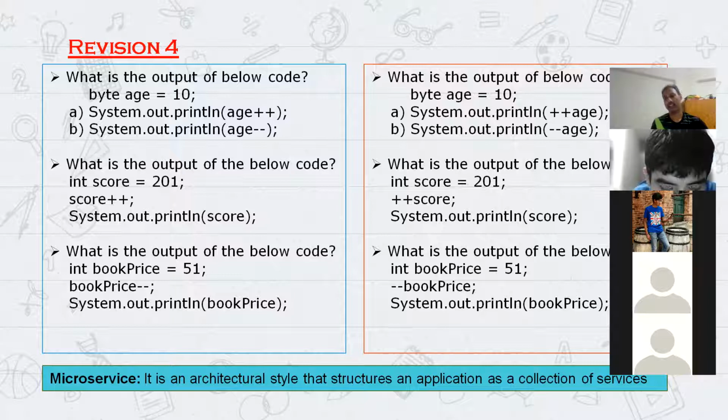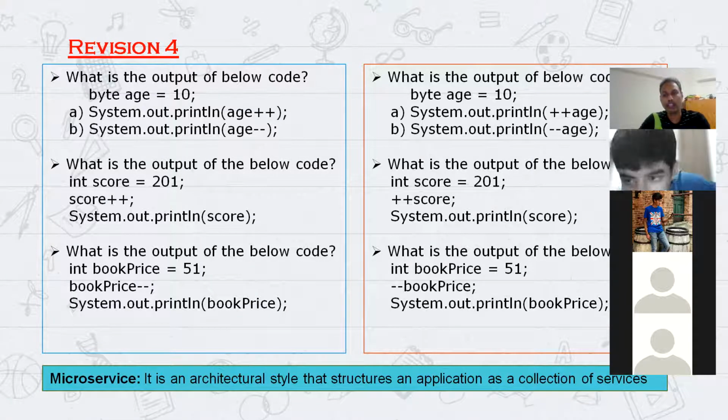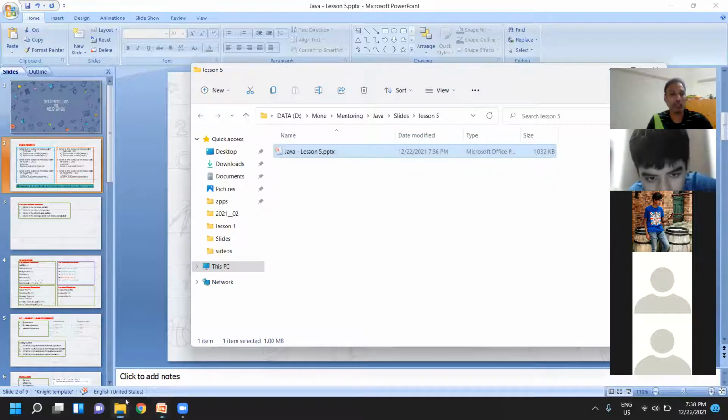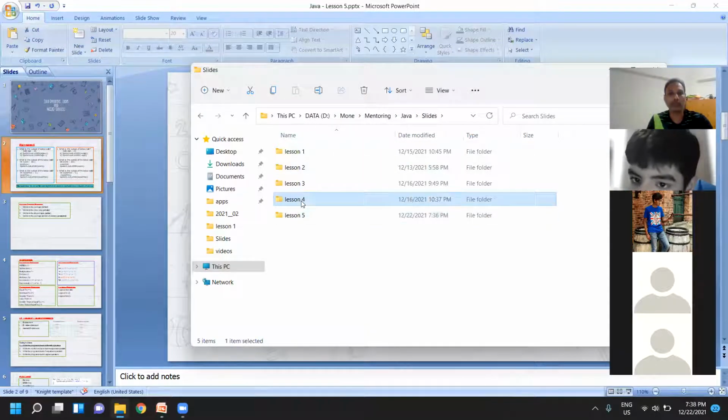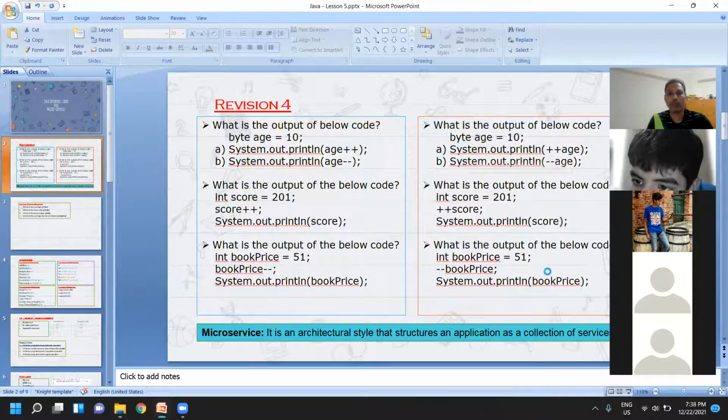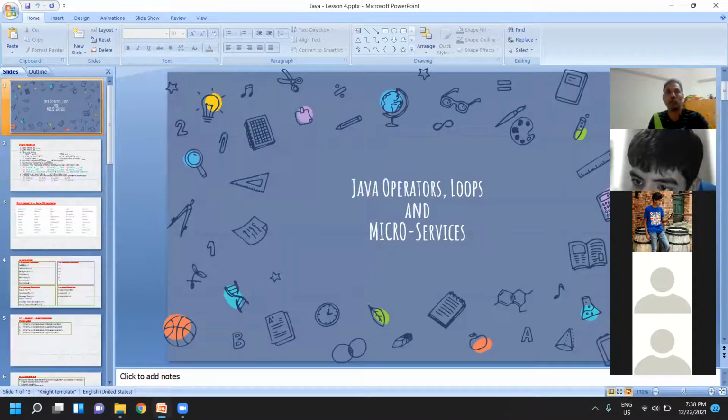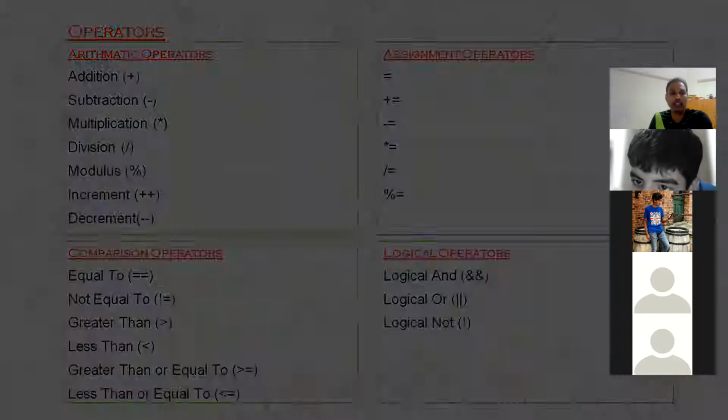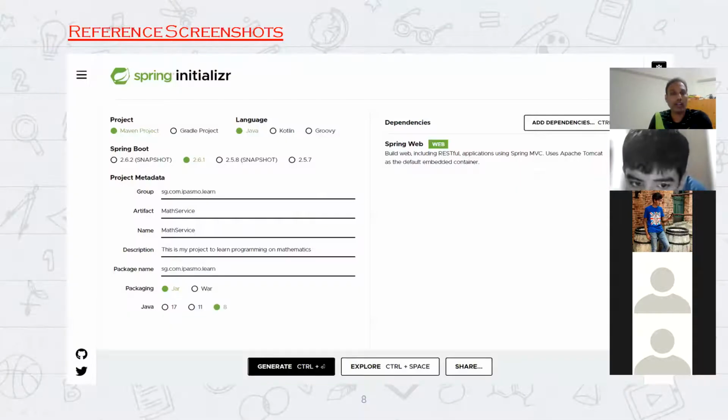Hasini, are you there? Can you hear me? First question: have you set up the environment in your laptop or computer? You have configured JDK and IntelliJ, right? Were you able to set up the RESTful services? No. Then I need to open up my previous slide to show you. In our previous session, I did not explain this.